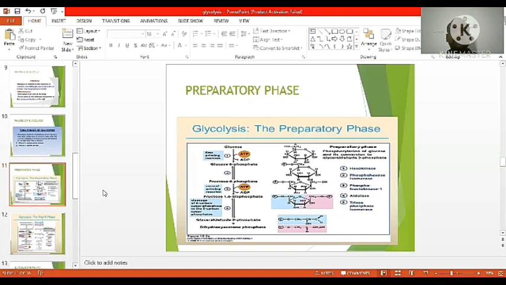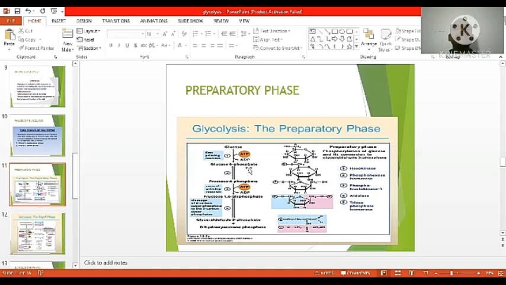The first is the preparatory phase. In the first 5 steps, glucose is converted to glucose 6-phosphate. Here, 1 ATP is consumed. The ATP donates 1 phosphate to glucose, and immediately the glucose is converted into glucose 6-phosphate.